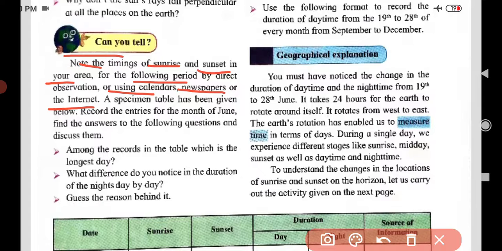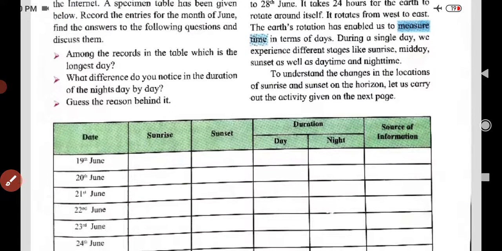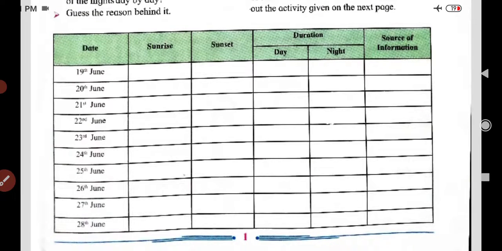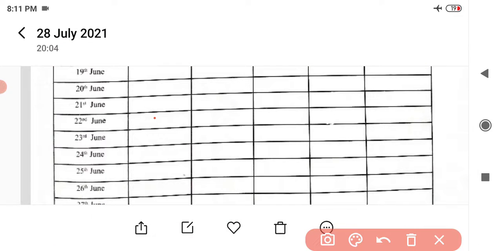Record the entries for the month of June and the answers to the following questions and discuss them. For the month of June they have given the table, and we are going to fill in the time of sunrise and time of sunset. Now, among the records in the table, which is the longest day? Dear students, you have the textbook, yes or no? So in your textbook it will be better for you to do it. If you use a calendar, there is the timing of sunrise and sunset, which you are going to fill in here.